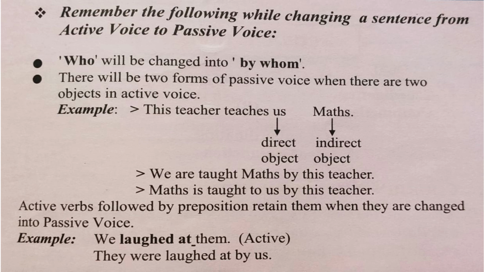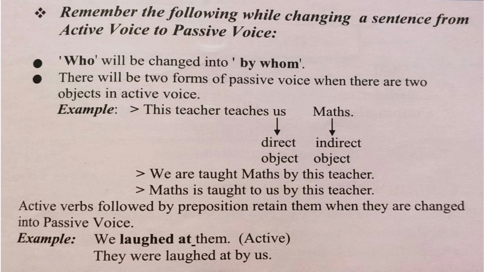For example, this teacher teaches us Maths. In this sentence, us is the indirect object and Maths is the direct object. So the answer will be, we are taught Maths by this teacher. Maths is taught to us by this teacher.